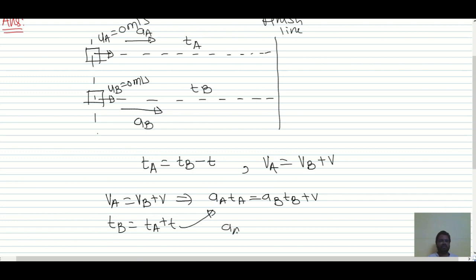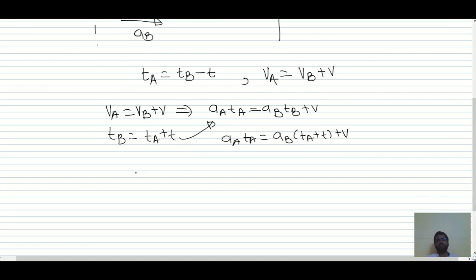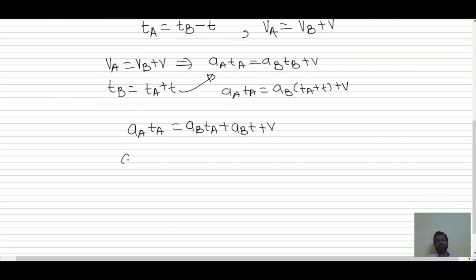So we get AA TA is equal to AB into TA plus T, plus V. So AA TA is equal to AB TA plus AB T plus V. Now taking TA to one side, we get AA minus AB into TA is equal to AB into T plus V. So this is equation number 1.